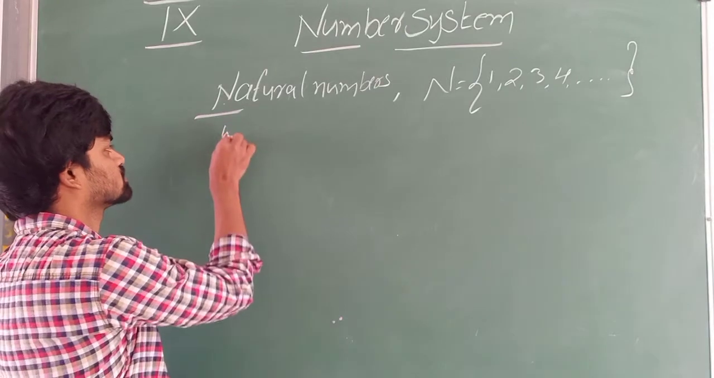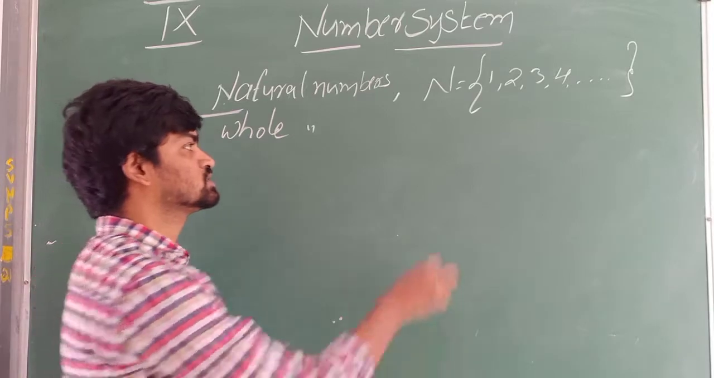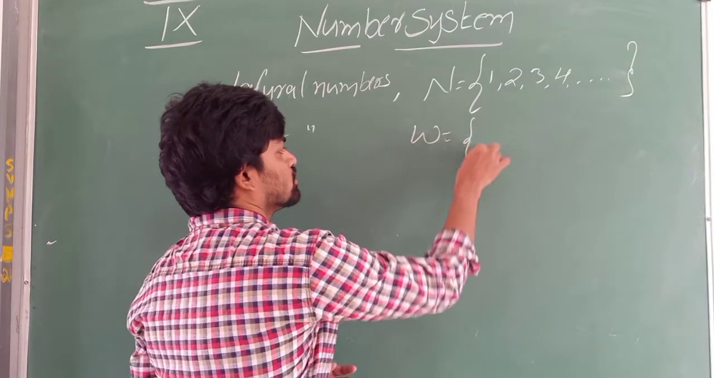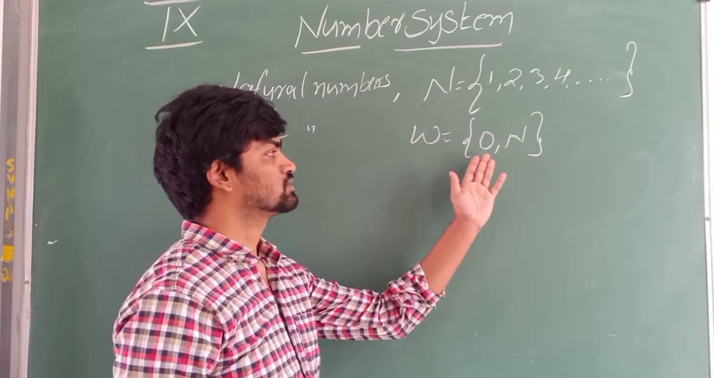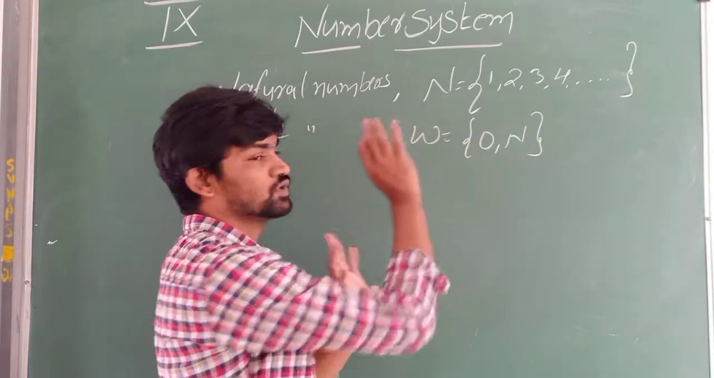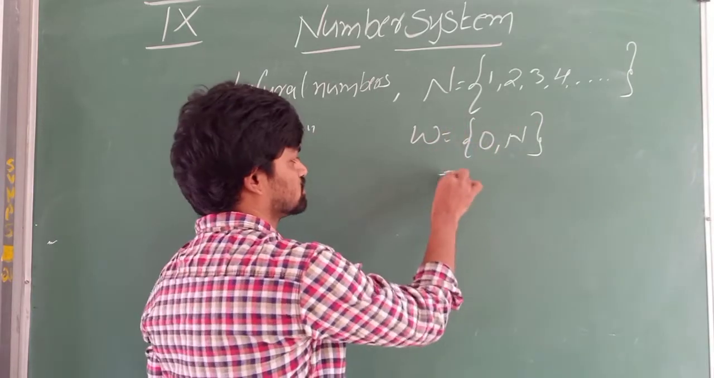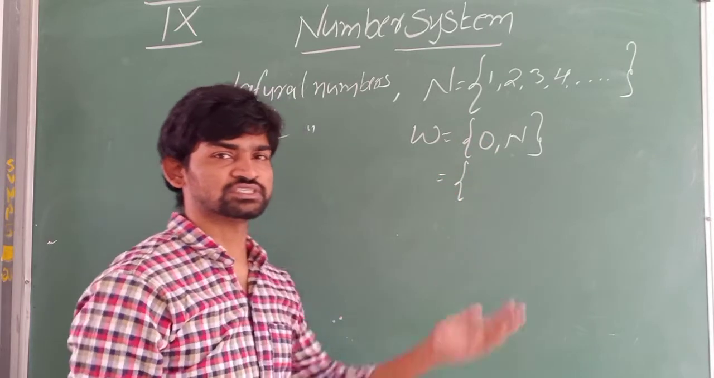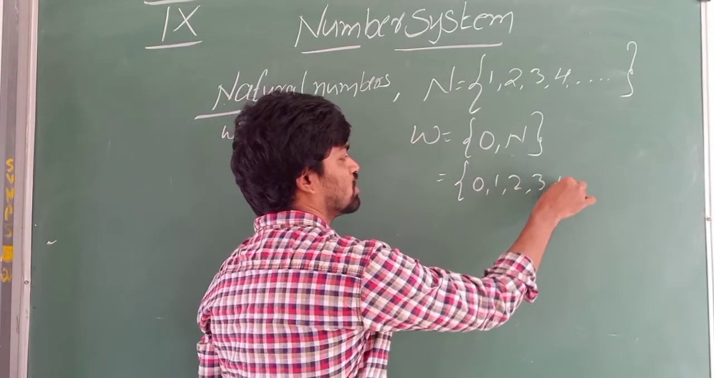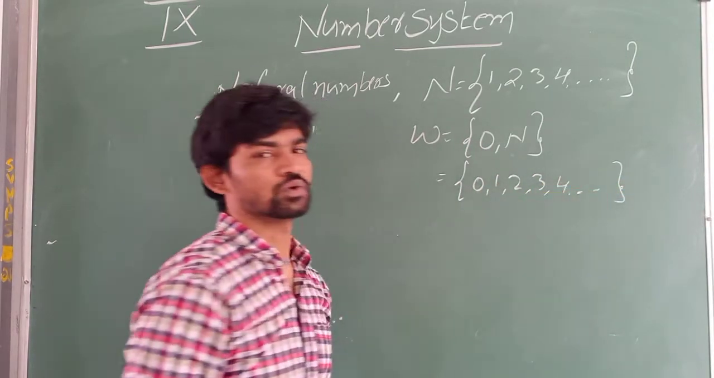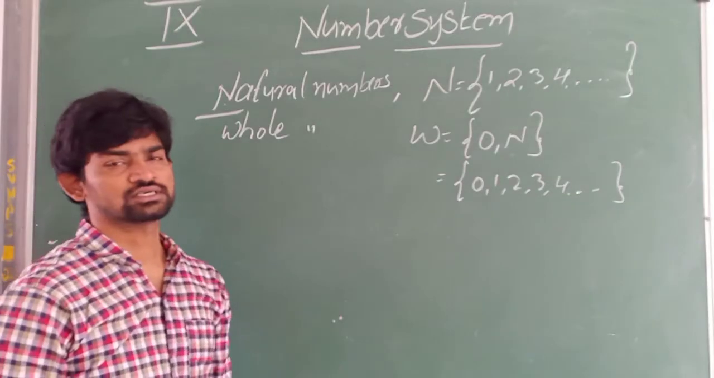Next, whole numbers. Whole numbers are the numbers 0 and N. N is nothing but natural numbers. So if you include 0 in the natural numbers, they become whole numbers. Natural numbers along with 0 are called whole numbers. Next, integers. What is the smallest whole number? It is 0.